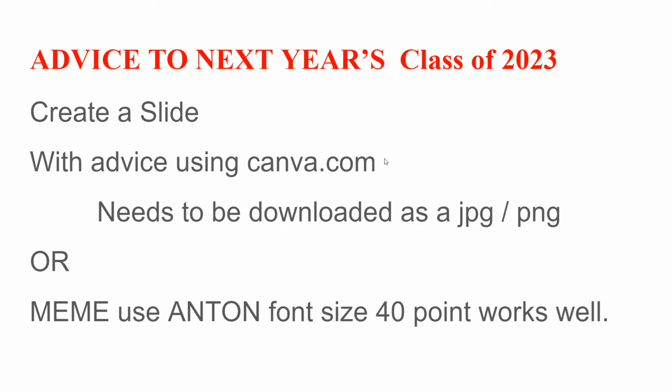You're going to use Canva. If you don't use Canva, you're not going to get the full 30 points. Remember, on Google Slides, you cannot put a PDF on the slide. Therefore, when using Canva, you need to download it as a JPEG or a PNG and download it. This is the other option you have.